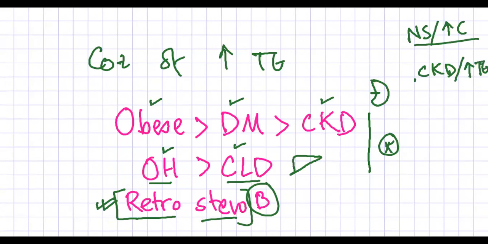In liver disease, if the disease is an obstructive liver disease or a cholestatic liver disease, cholestatic has the C, chole, so cholesterol, it causes hypercholesterolemia. But if it's just a plain old CLD, just a liver disease, not cholestatic, just hepatic injury, that will raise the TG. And retro-steroid are the common ones, and beta blocker is the special one for rise in the TG level. So that's all.